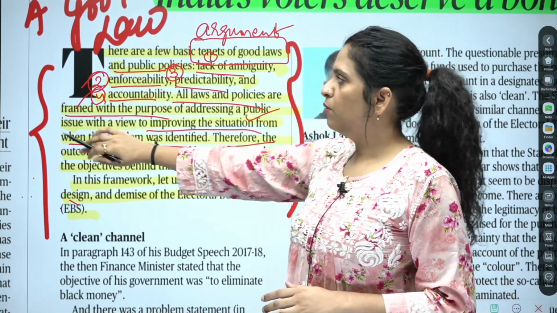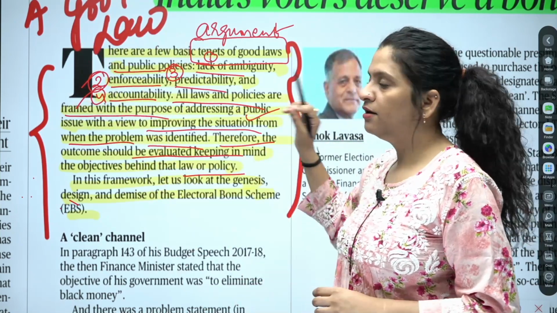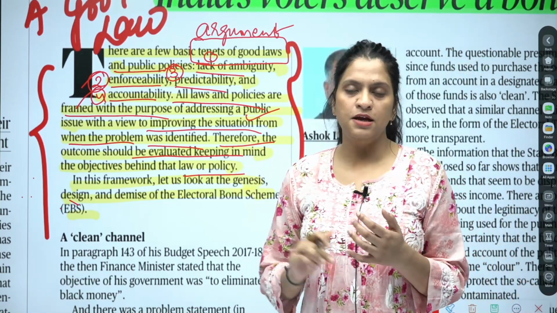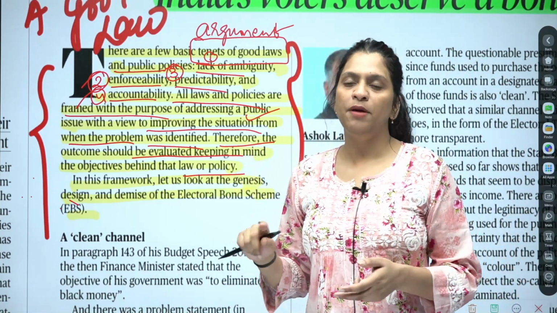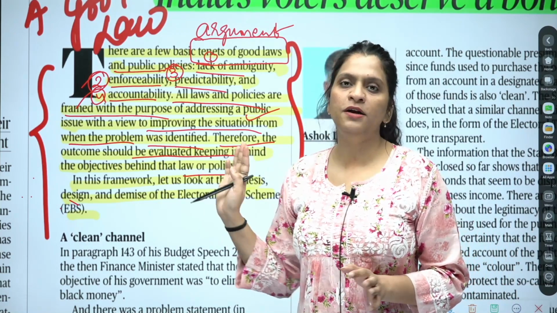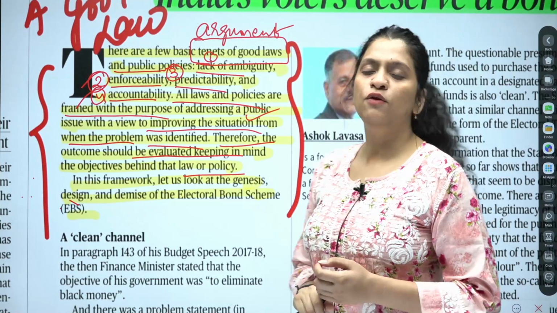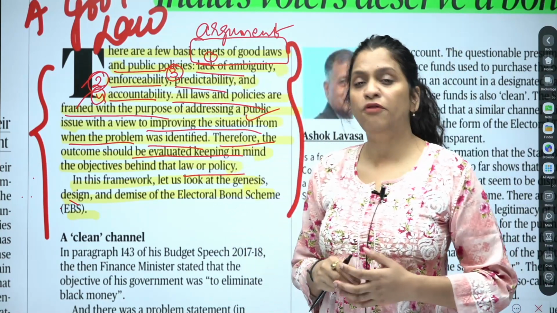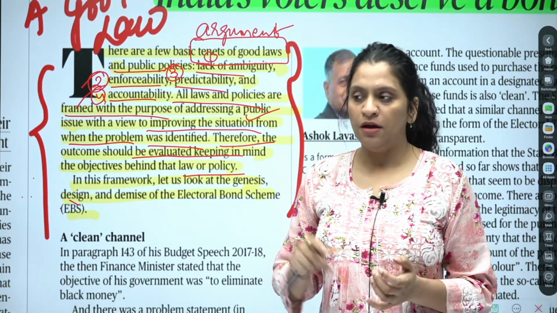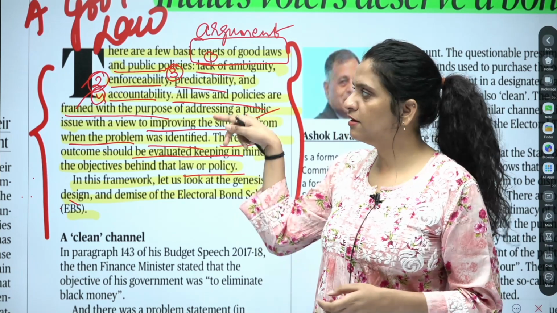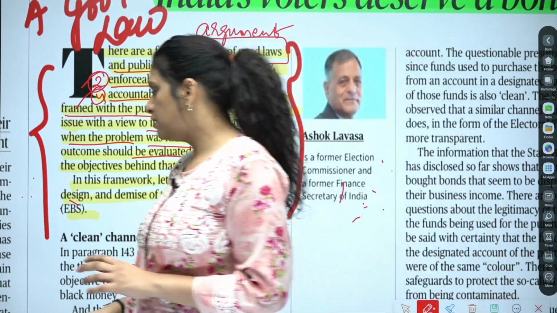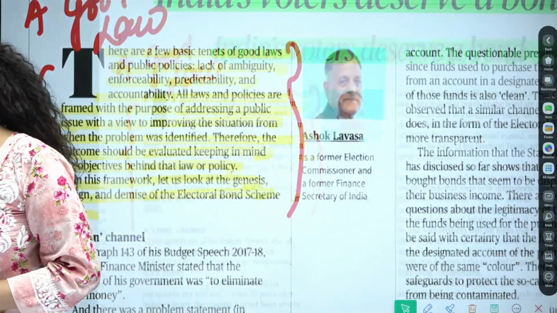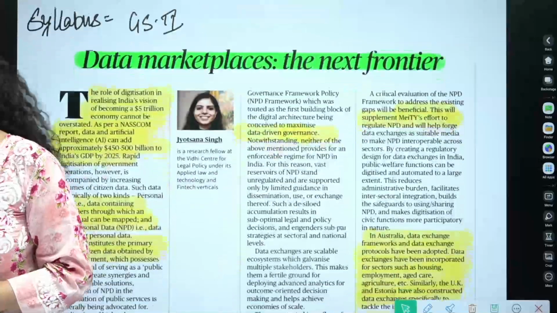So this one paragraph, which I find very important to be written in essays in Ethics Paper 4, and in Paper 2 as well, you can use this argument, like the meaning of a good law, or while you are examining the funding of the electoral process, etc. So these kinds of debates you can use. Okay, this is all about this article, nothing else. This is almost a repetition, so we are not going to waste much time on this.